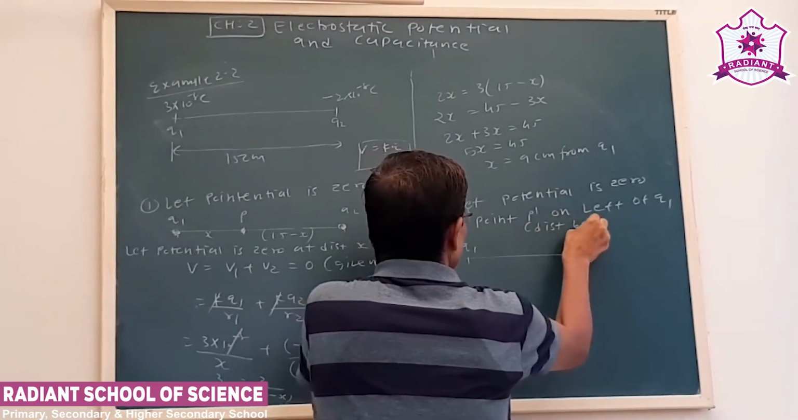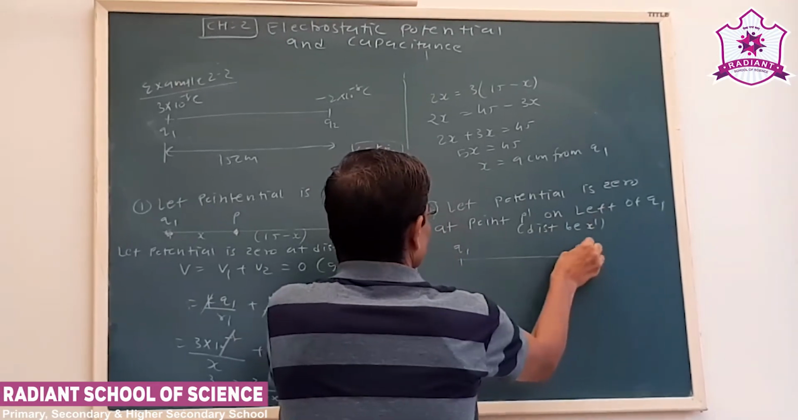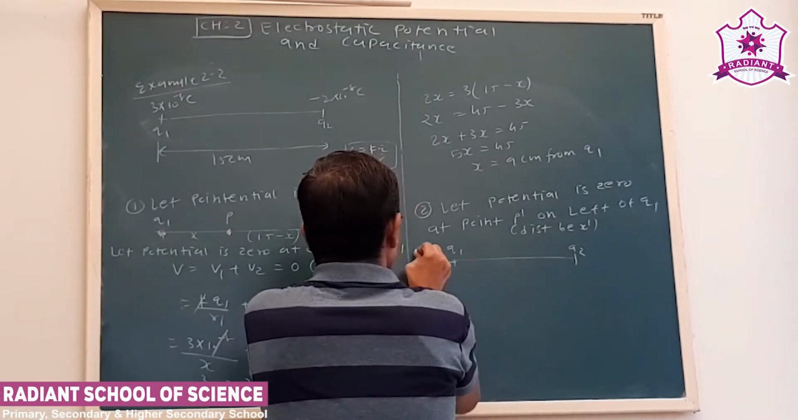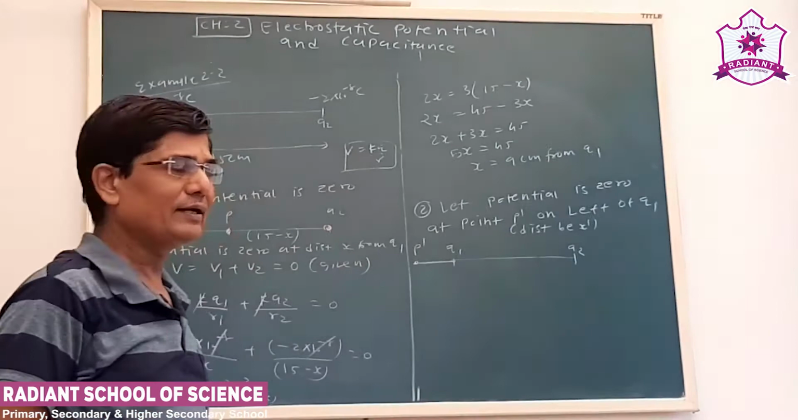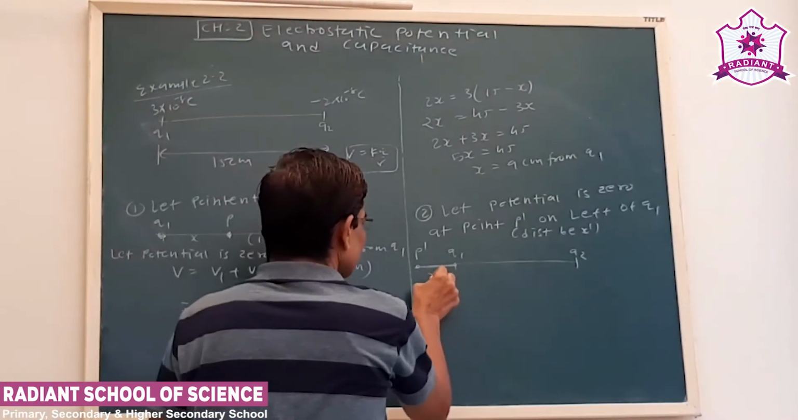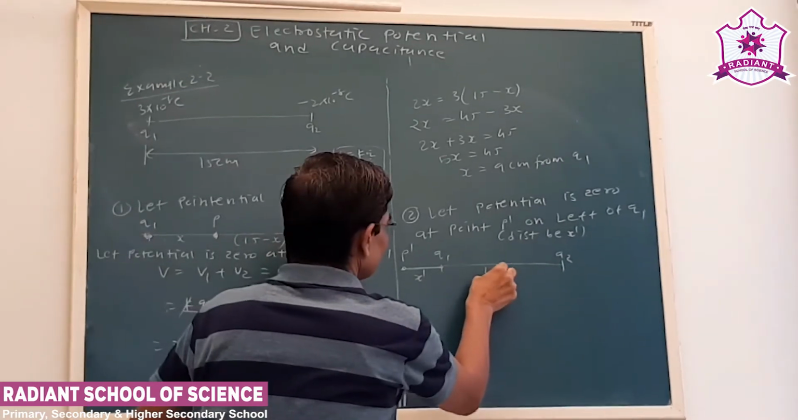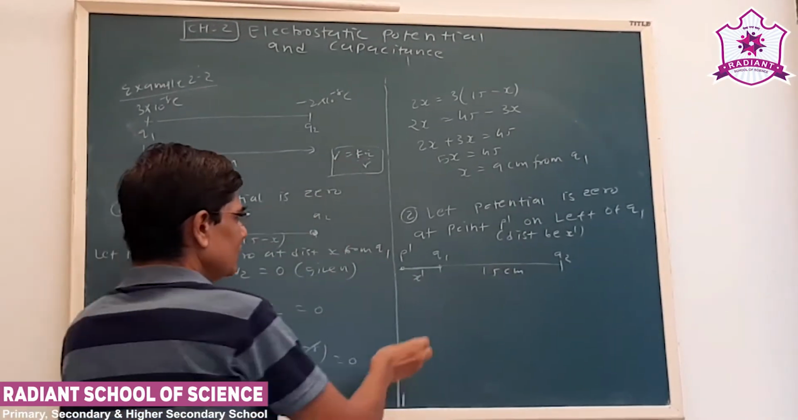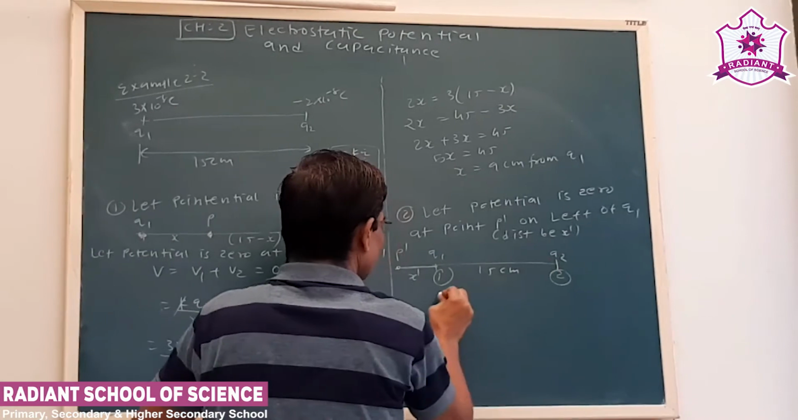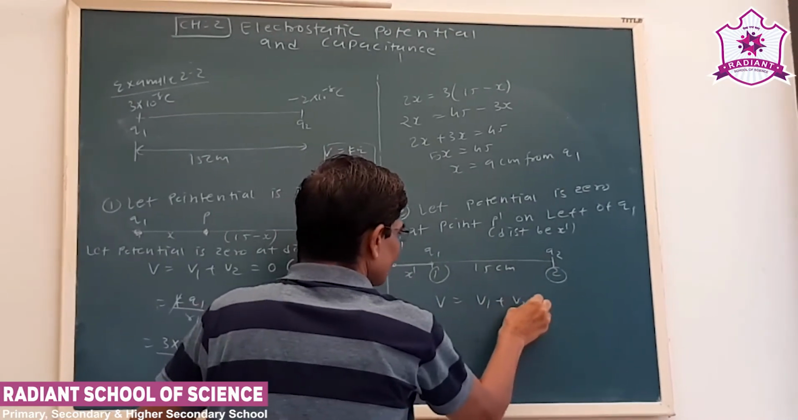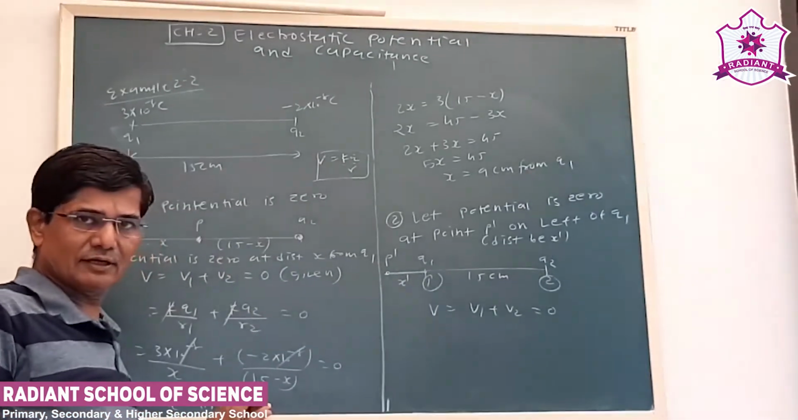Distance be x dash. Now we assume that point P dash is left to this, and we call the distance x dash, that we have seen. Now this distance is 15 centimeter again. Again, this is the first charge, and a second charge. V is equal to V1 plus V2 is 0. That is given as our condition.